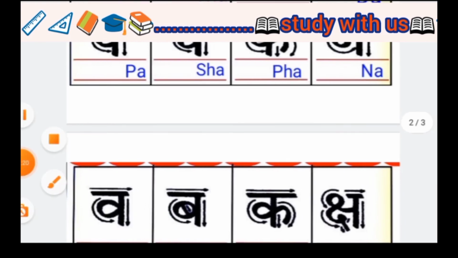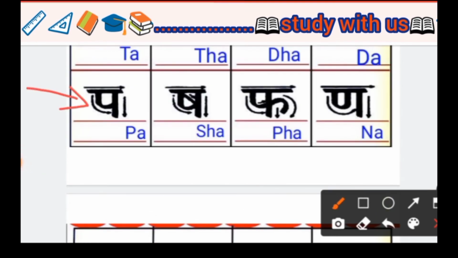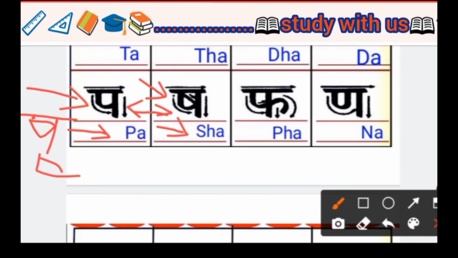Next, Pa. In English we write it PA, Pa. Next, Sha. In English we write it SHA, Sha. Pa and Sha are nearby similar. Pa we write this way. We only draw one line, so it makes a Sha. So in English we write it SHA, Sha.